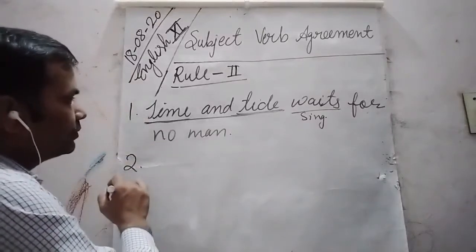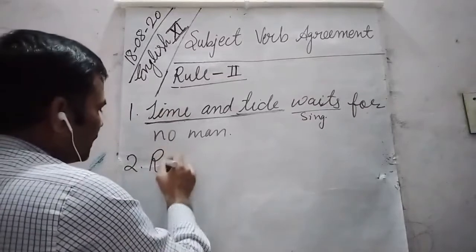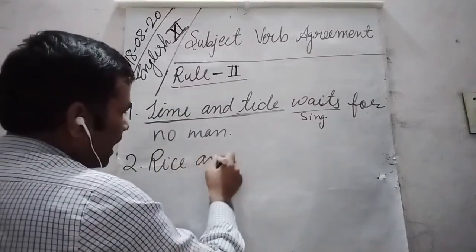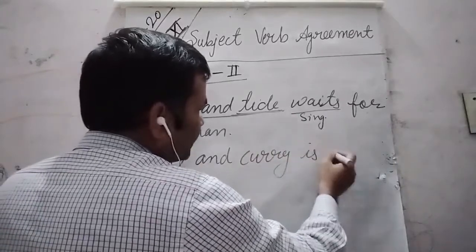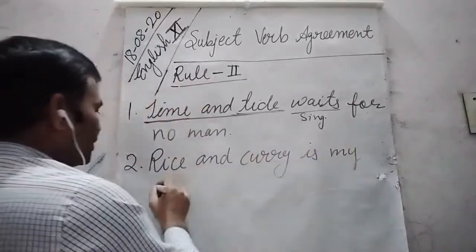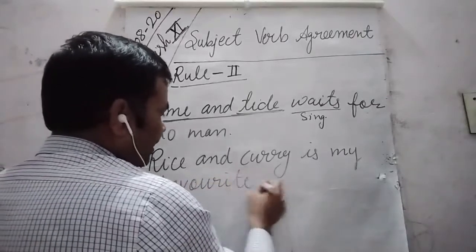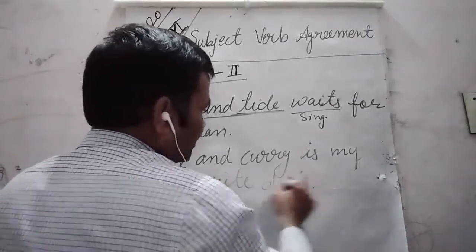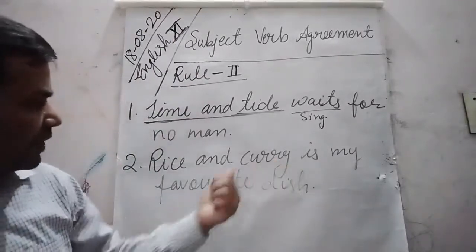Example number 2. Rice and curry is my favorite dish. Rice and curry is my favorite dish.